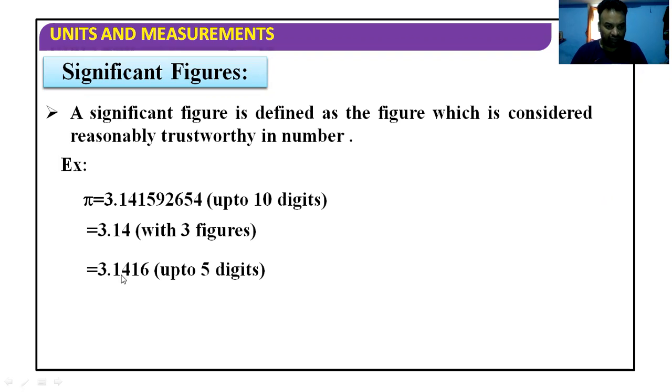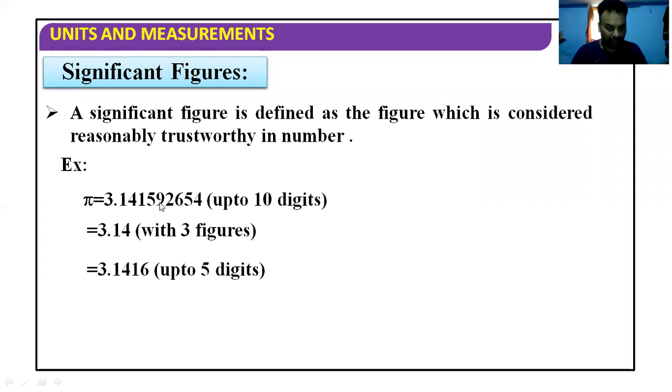We can take this value also, 3.1416. Actually it is 3.14159. Because the digit after the 5 is 9, which is greater than 5, the 5 is increased by 1.